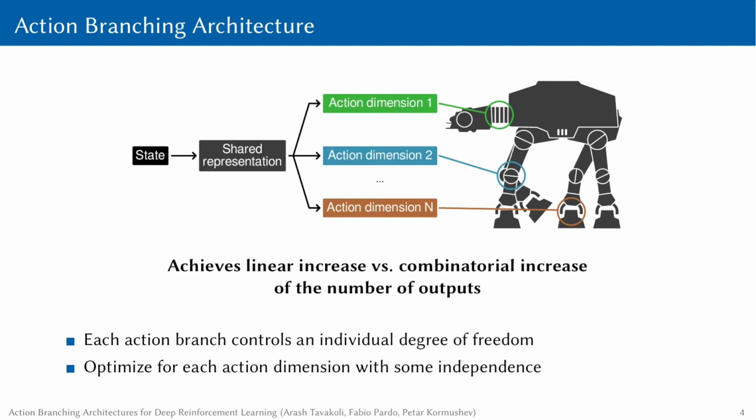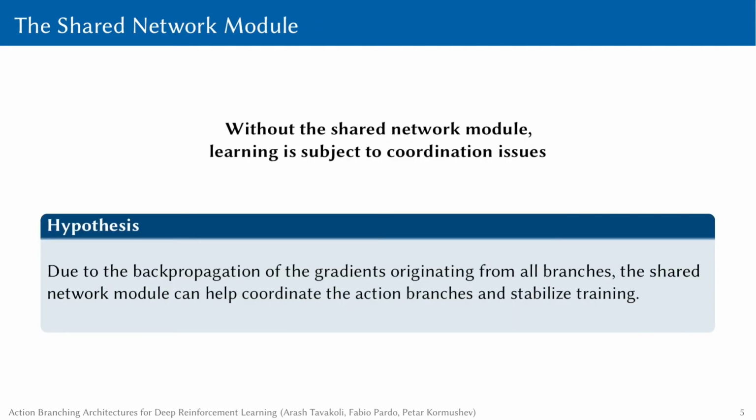The key insight behind the proposed architecture is that for solving problems in multidimensional action spaces, it is possible to optimize for each action dimension with a degree of independence. This can potentially enable the linear increase of the number of required network outputs as opposed to the combinatorial increase in the current discrete action algorithms. It is well known that in fully cooperative settings, the parallel distribution of the policy across several independent learners is subject to miscoordination. This, in principle, leads to convergence problems.